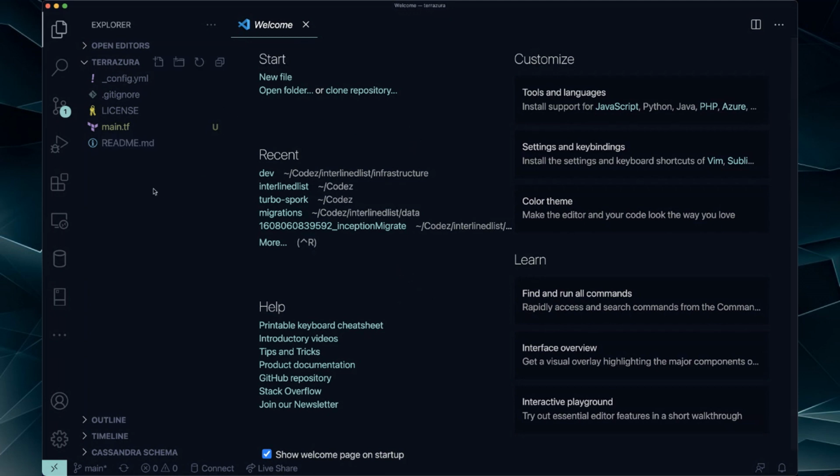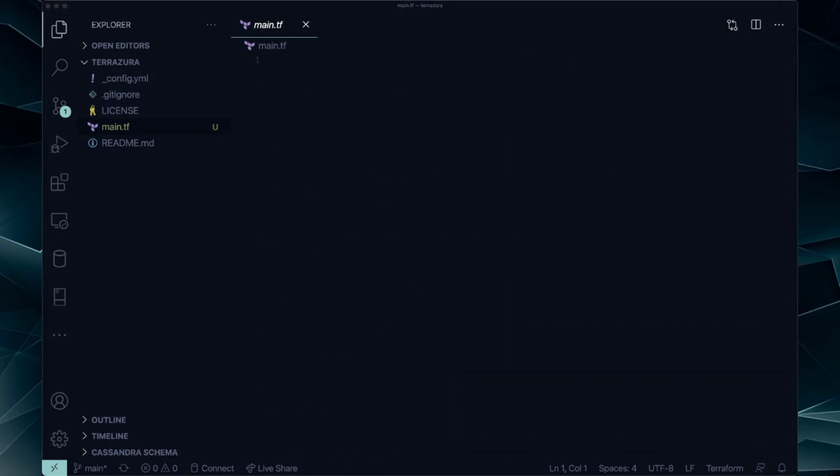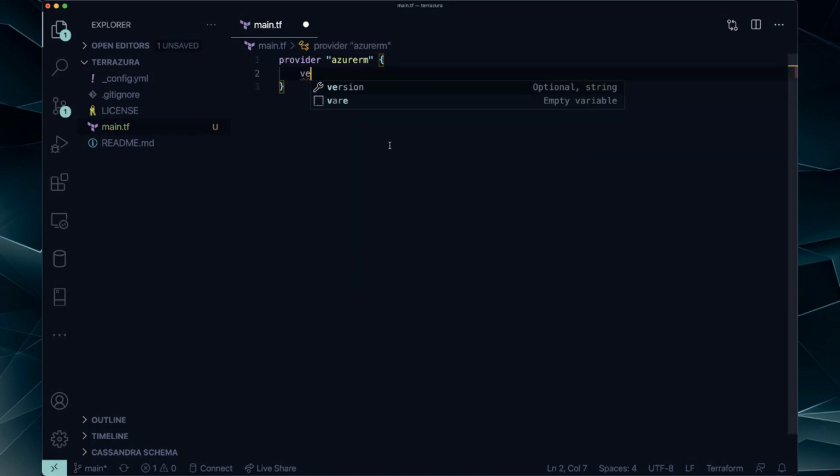First thing we want to do is Terraform init. We don't want to Terraform init yet. What we need is the Azure provider, which is going to be provider azurerm, and the version. We're going to go with, at least I hope we're going to go with, 2.20.0.